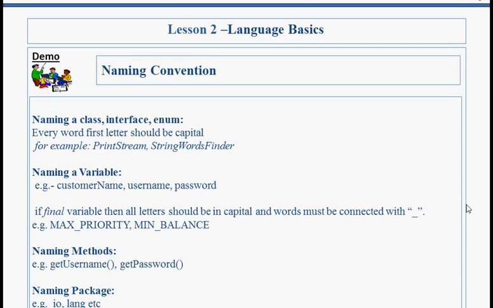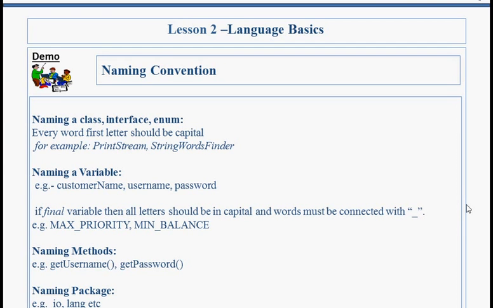Naming a class, interface or enum. In this, every word's first letter should be capital. For example, PrintStream, StringWordsFinder. In PrintStream, two words are there and every word's first letter starts with the capital.